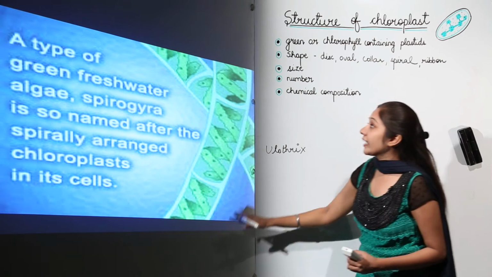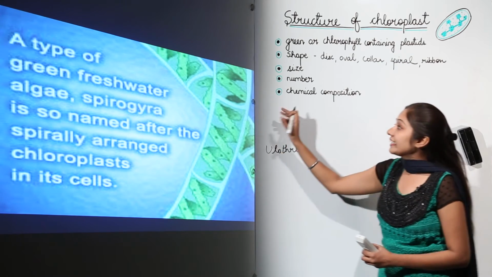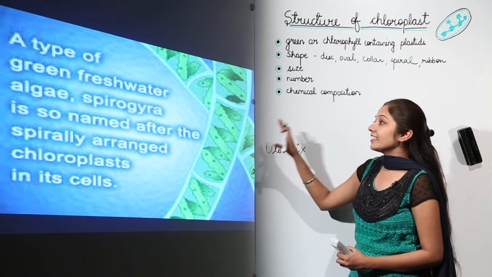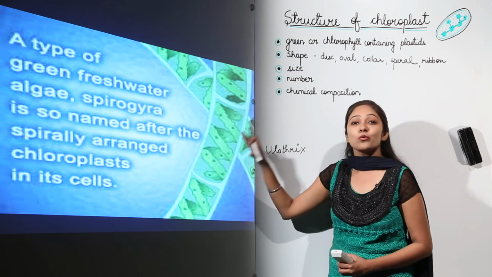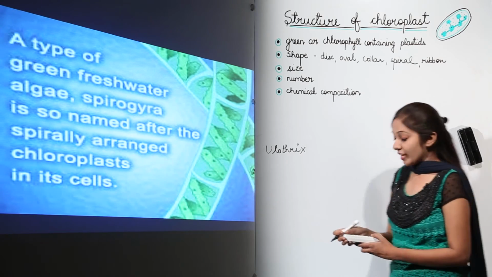In case of Spirogyra, it runs from end to end in the entire cell. This ribbon shaped chloroplast is spirally arranged, and that is why the name given is Spirogyra, because of the spirally arranged chloroplast in the cells.